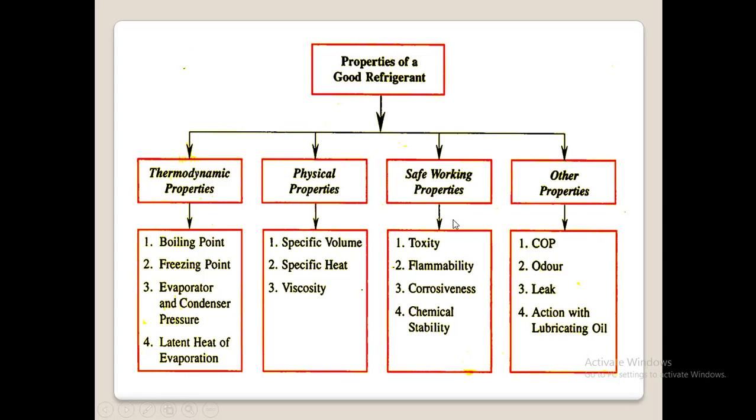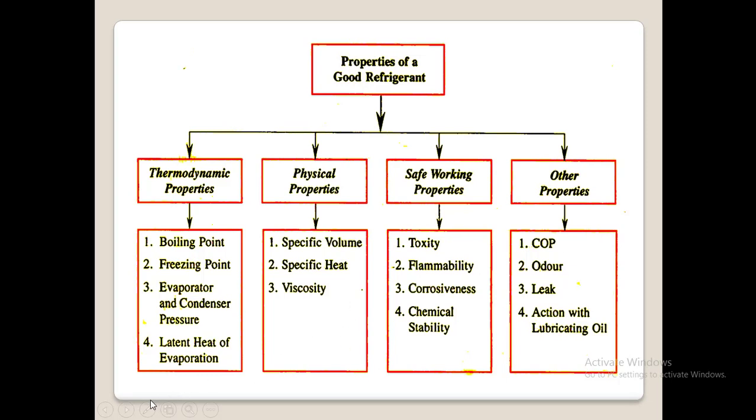Safe working properties are toxicity, flammability, corrosiveness, and chemical stability. Other properties are coefficient of performance, odor of the refrigerant, and leakage test, since refrigerant leakage should be detected very early. And next is action with lubricating oil.